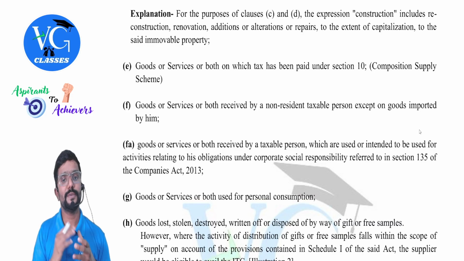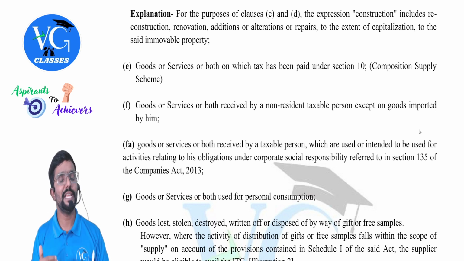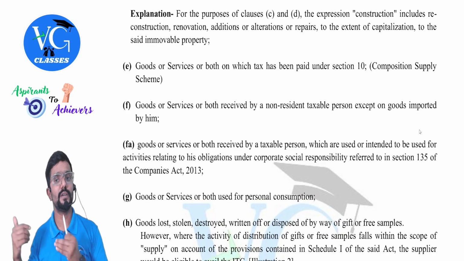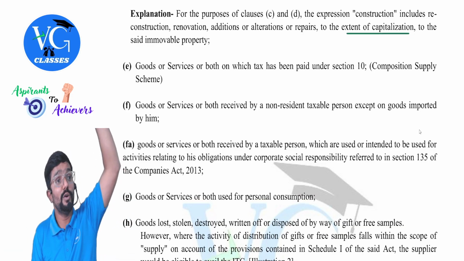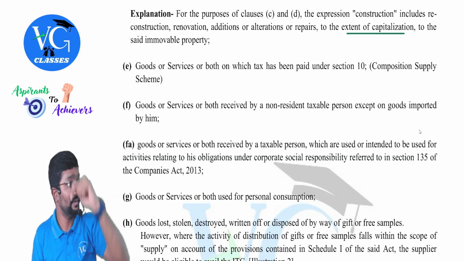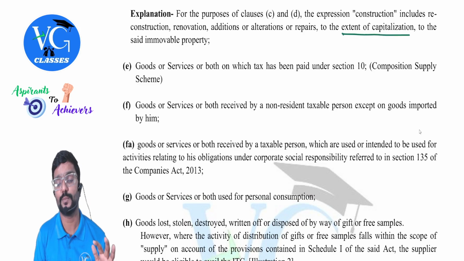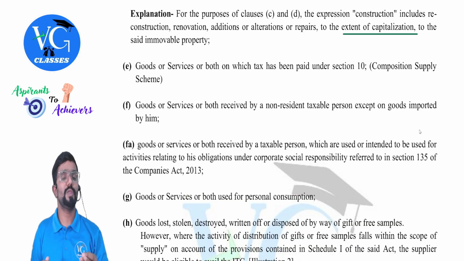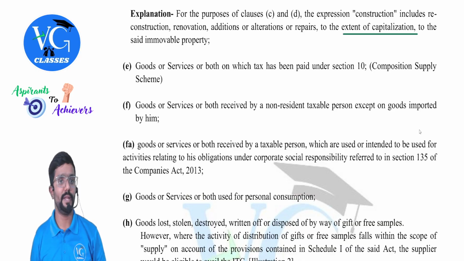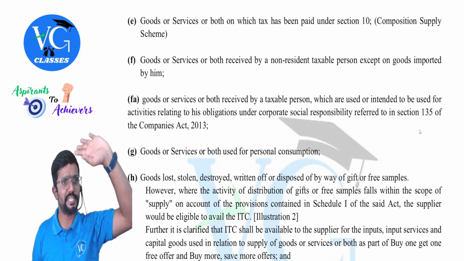Explanation. For the purpose of clause C and D, the expression construction includes reconstruction, renovation, addition, alteration, repairs to the extent of capitalization. You understood why I told if it is treated as revenue, credit is allowed. The information is here. Only if it is capitalized, credit is blocked. That means if it is treated as revenue, credit is available, yes, to the said immovable property. Okay. So C and D, please study together because they are interconnected.